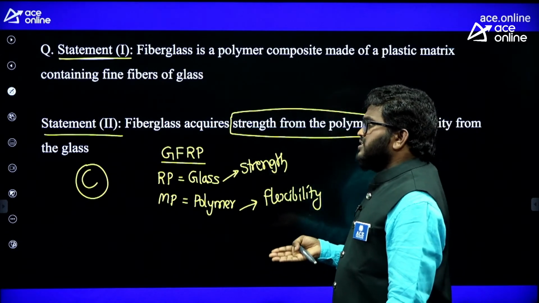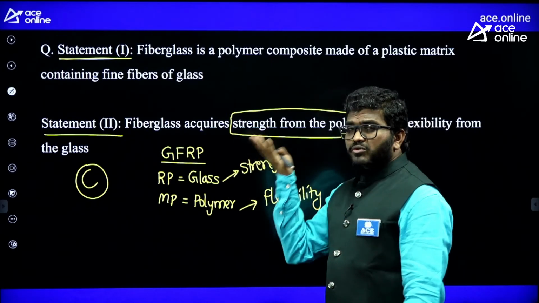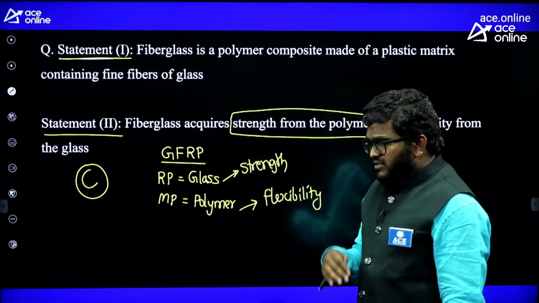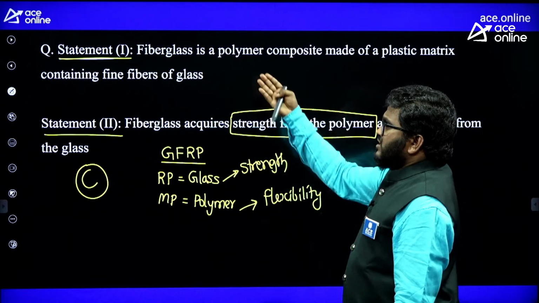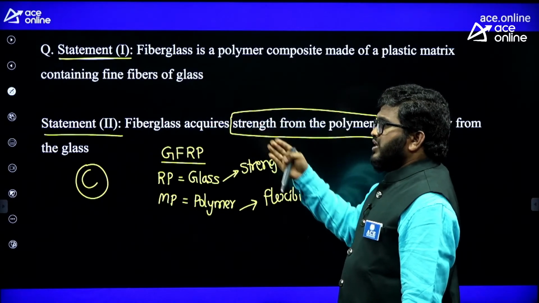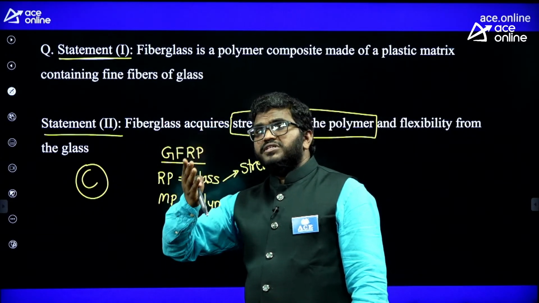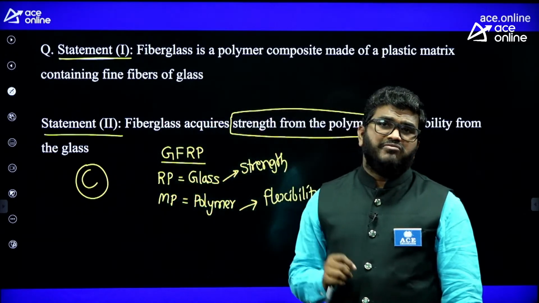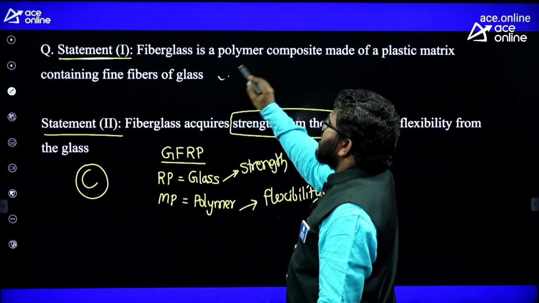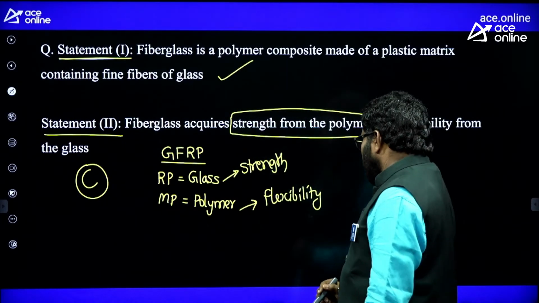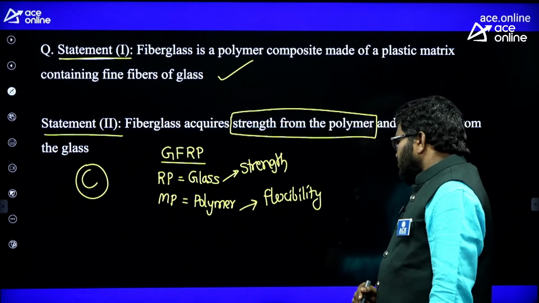That is also eliminated because statement 2 is wrong. The third is statement 1 is correct and statement 2 is incorrect, so I am taking option C. Option D says statement 2 is correct and statement 1 is incorrect, but statement 1 is right and statement 2 is incorrect. That's why I am taking option C.